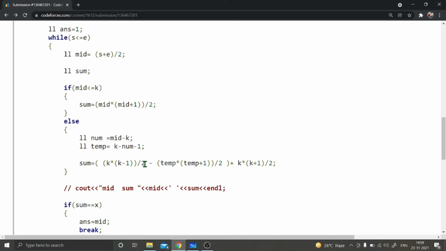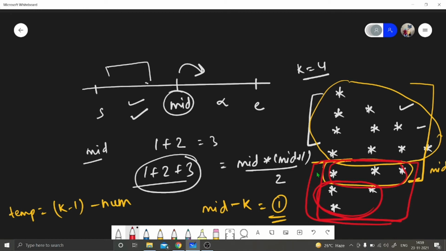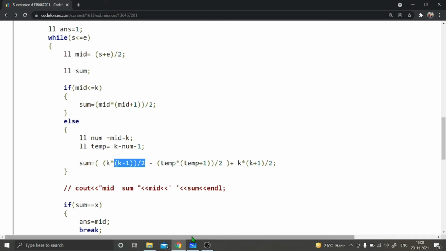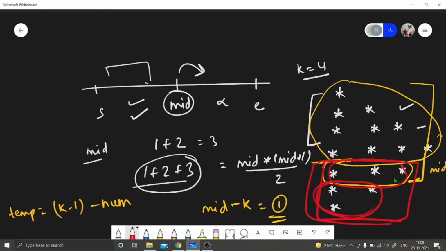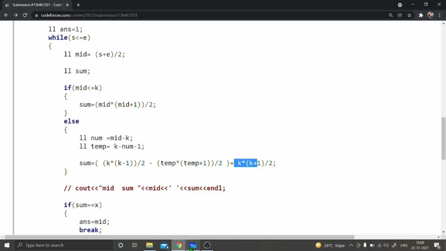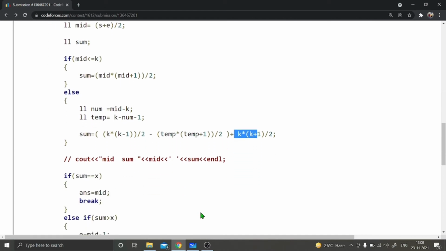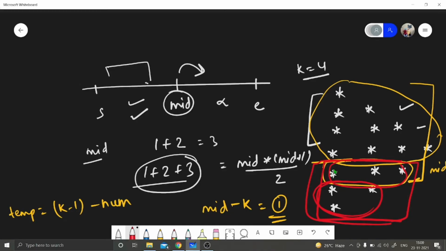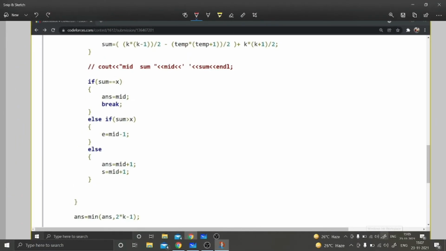I've taken the sum k minus 1 into k by 2. This will give me the sum from 1 to this part. After that I have subtracted the sum of temp. This will give me up to that part, and after subtracting we will get this extra part sum. Plus I have added the up to kth messages also. You can approach this as you want, because this is just simple mathematics. Now we have calculated how many messages we have until mid messages, and we have stored it in sum, right?